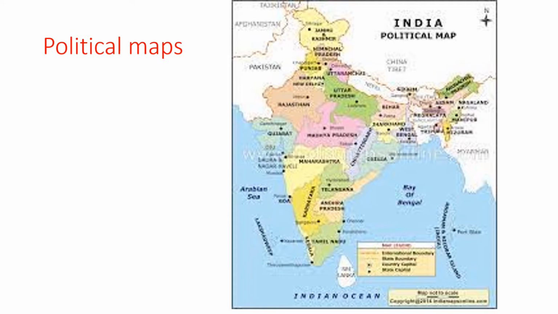India has, as you know, 29 states. So you can see here each and every state, that 29 states, and districts and cities. So political map showing cities, towns and villages and different countries and states of the world with their boundaries are called political maps. Is it clear, students?